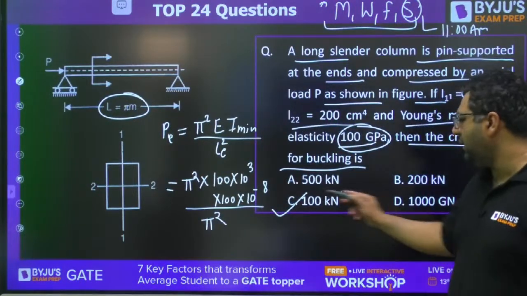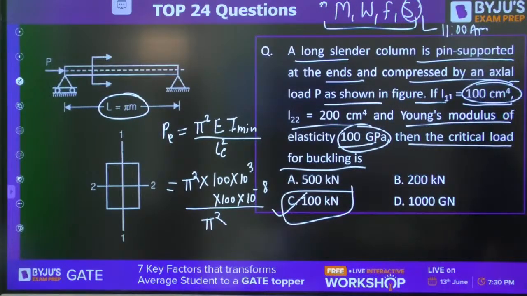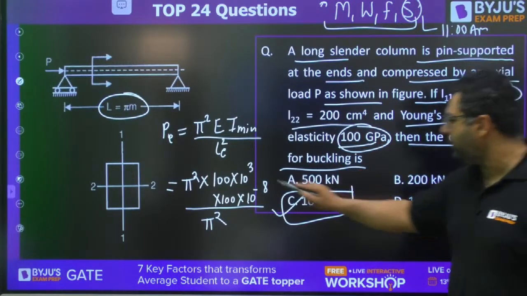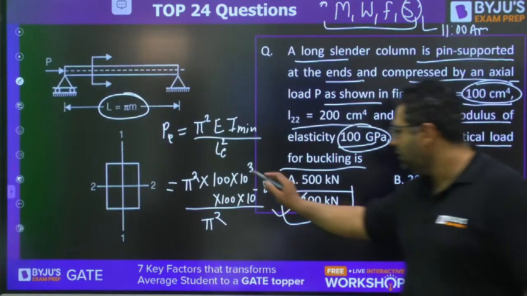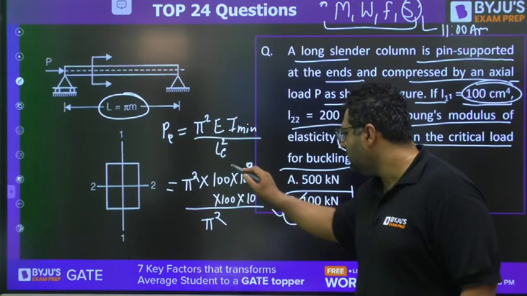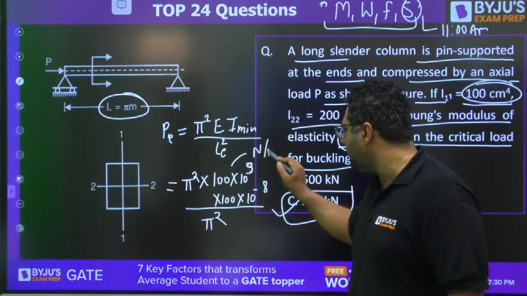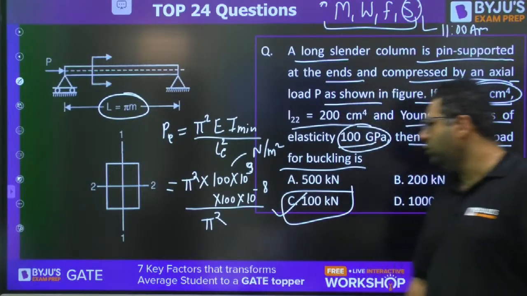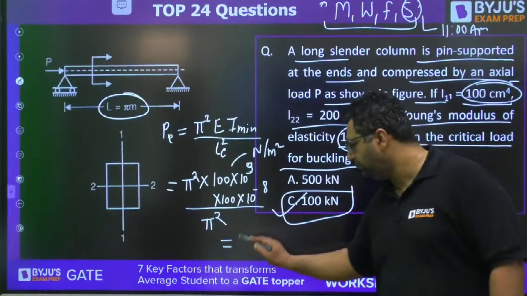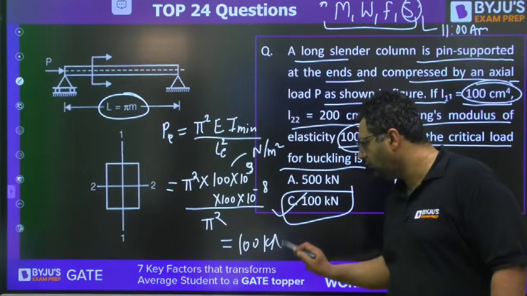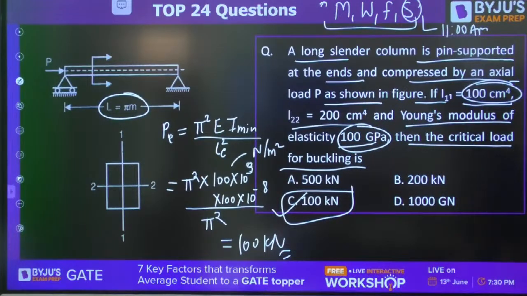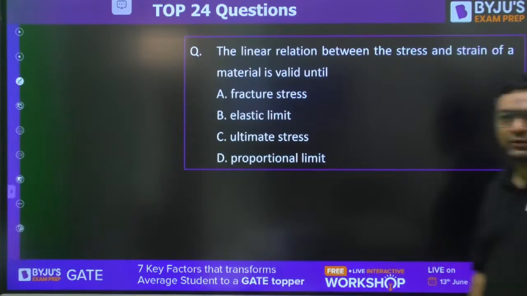So you will get the answer as 100 kilonewton. Moving to the next question, guys.